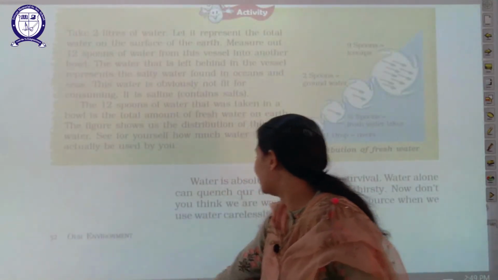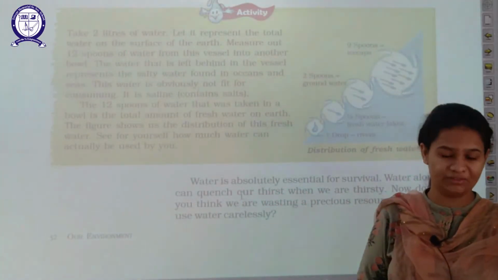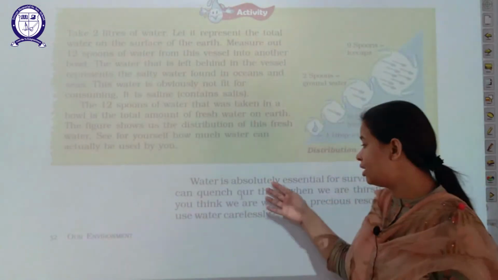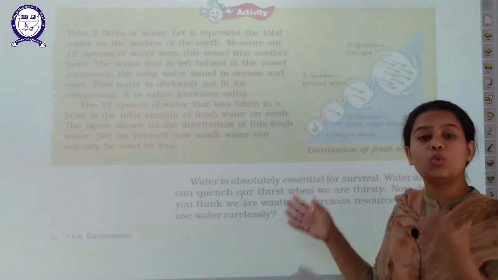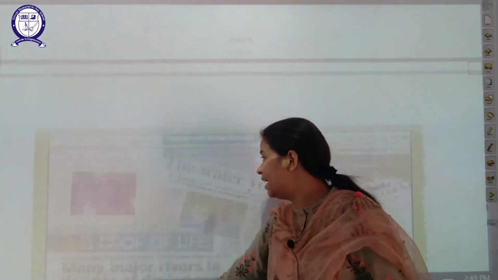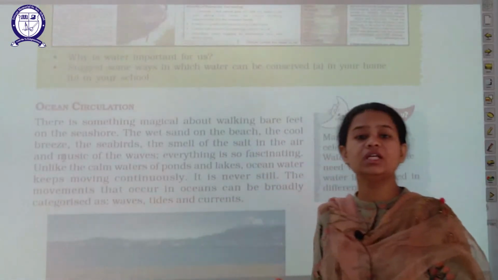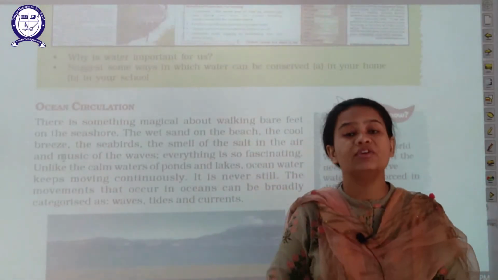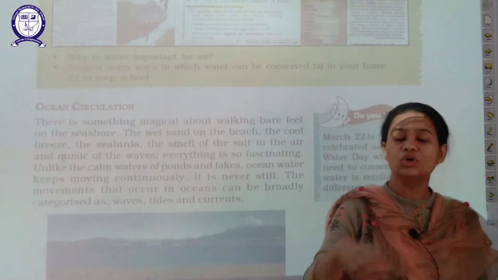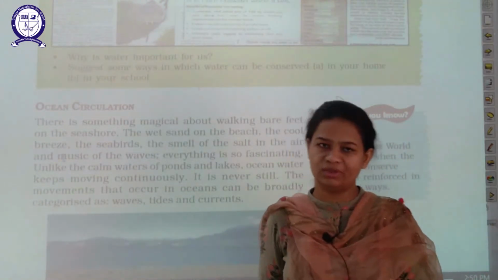So what we can say is that water is definitely an absolutely essential commodity for us, especially when we are thirsty. When we are thirsty, we need water. Water is the only element that can quench our thirst. That is why it is essential for us. And as I already told you, fresh water is very less available to us, so we need to preserve that water, because it is very essential for us. And if we misuse the water, soon it will be finished and no water will be left for us.